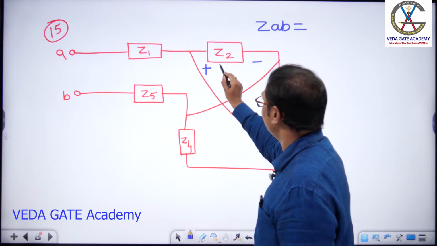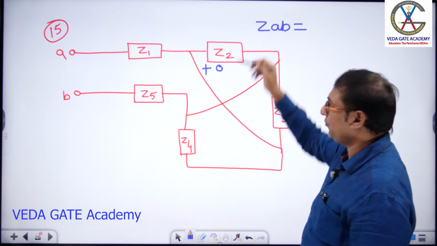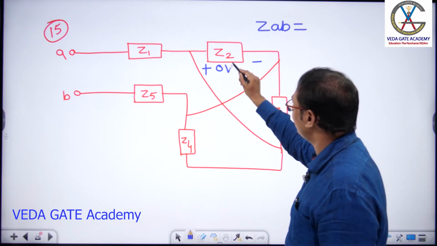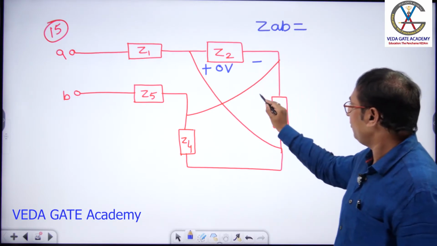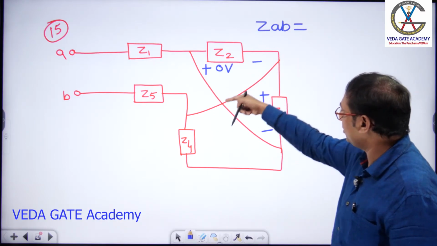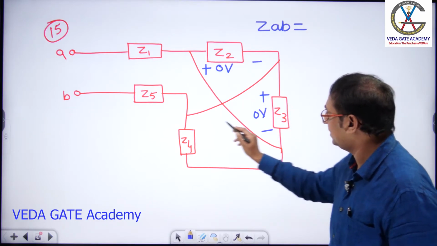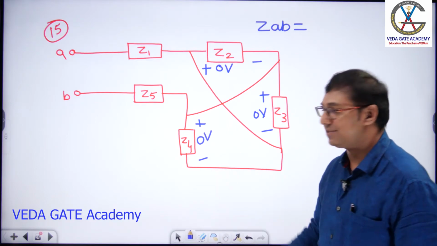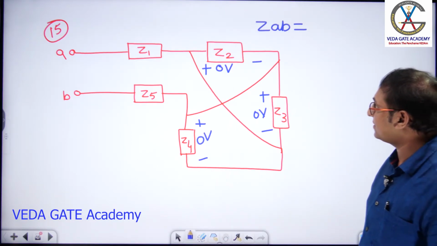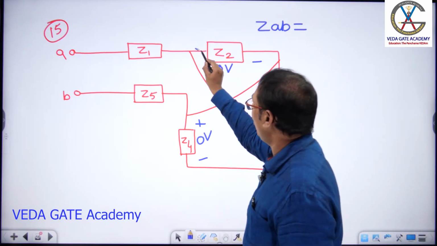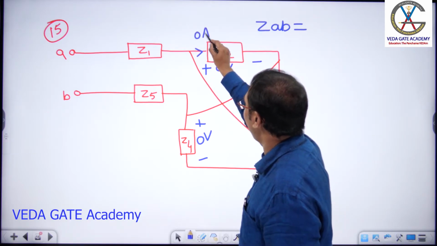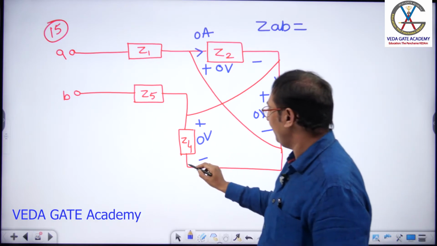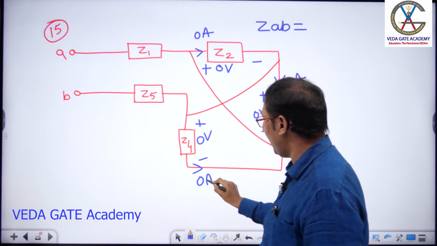What is the voltage here? Started positive, go to negative following KVL sign convention. We don't have any voltage here. It is a short wire, simply 0 volts. If you ask me what the voltage is here, 0 volts. Means what is the current in this wire? 0 amperes. If you ask me what the current is here, 0 amperes.